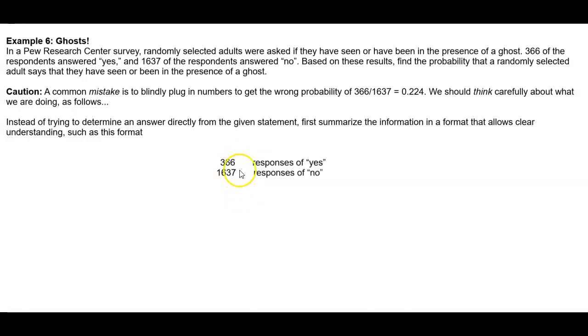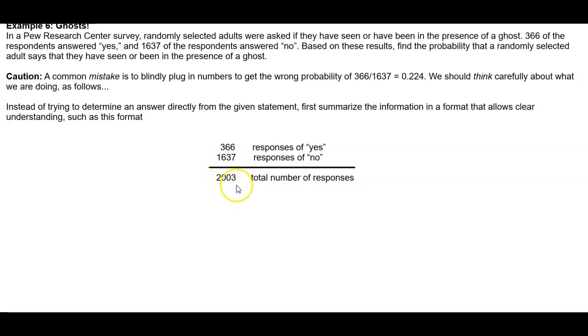Okay, how many responses of yes? 366. How many responses of no? 1,637. Now we need to find the total. So what is the total number of responses? We need to add the two numbers. When we add them, we get 2,003. So that tells us there are 2,003 total responses.